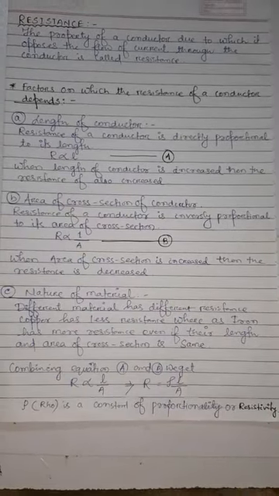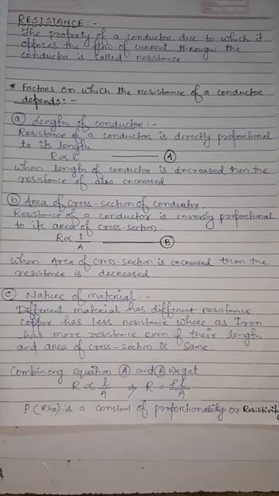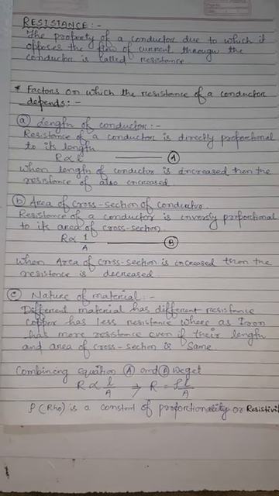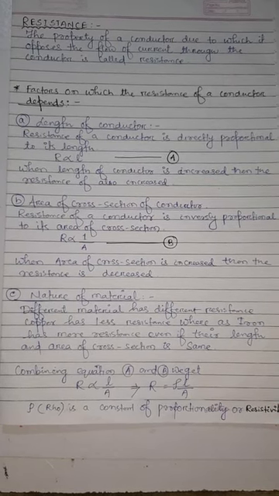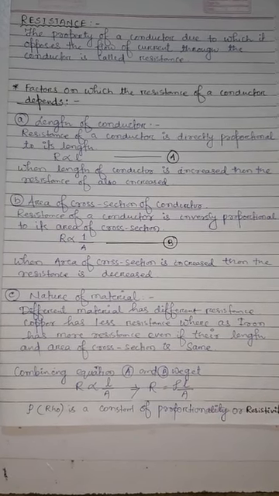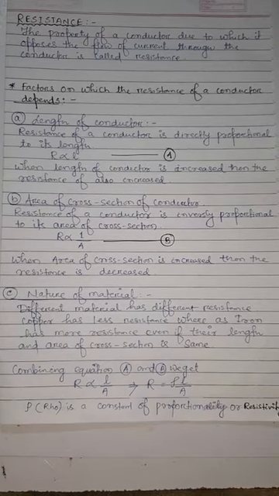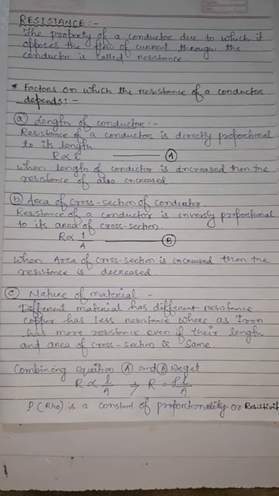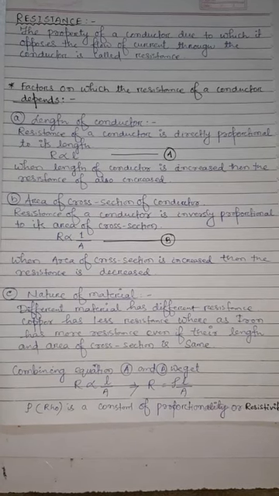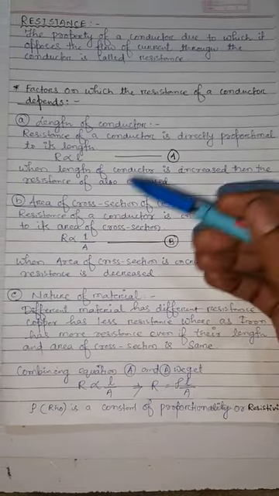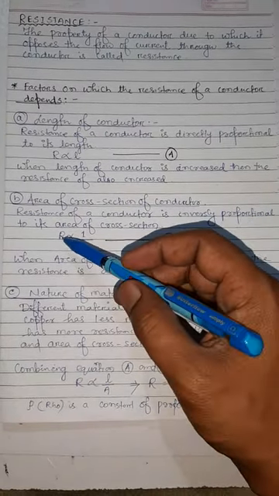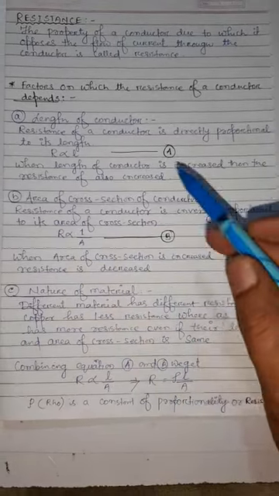You can easily observe this if you take two pipes and attach them to your tap. Suppose the first pipe is thick, its diameter is more, and the second is narrow. You will easily observe that in the broader pipe the water can flow very easily, but in the narrow pipe there is more resistance and less water will come out. The same thing happens with the area of cross section. If you increase the area of cross section, the resistance will decrease. So this is the main thing.